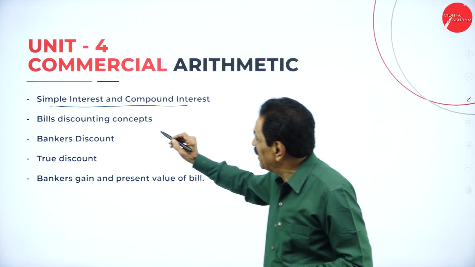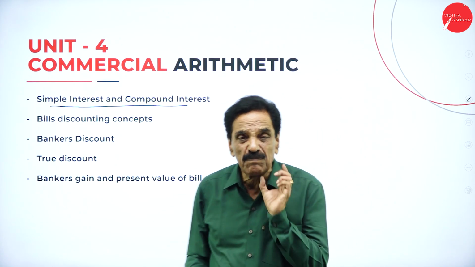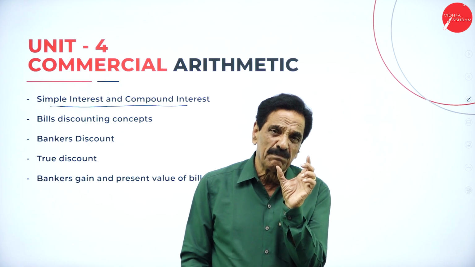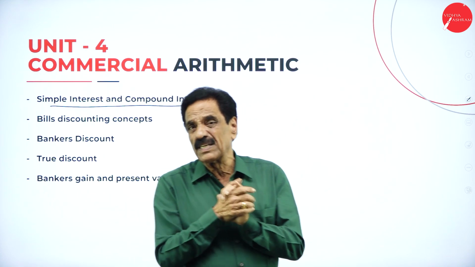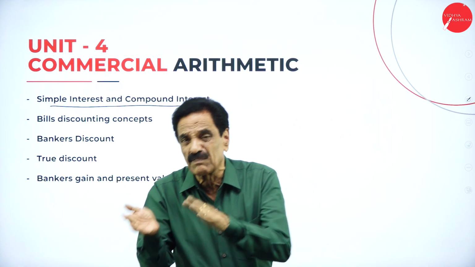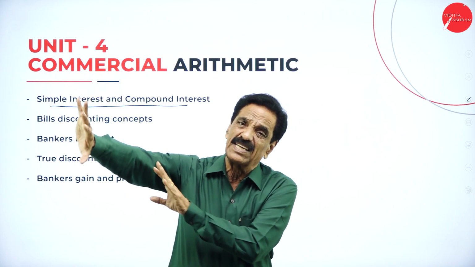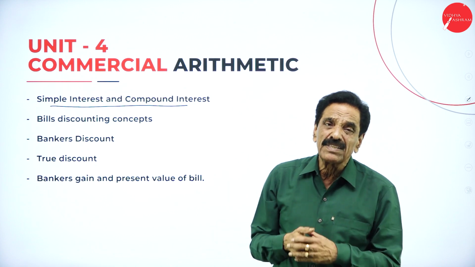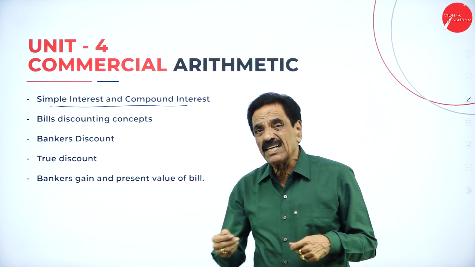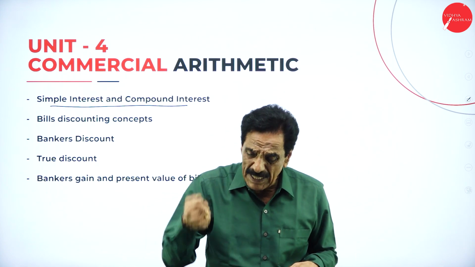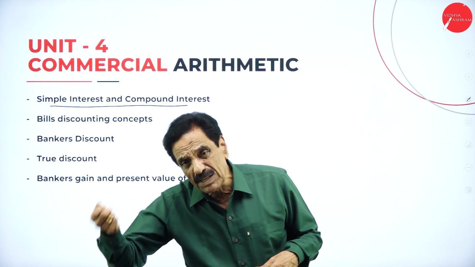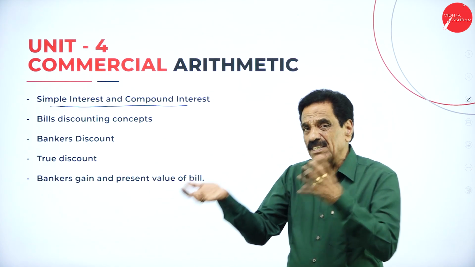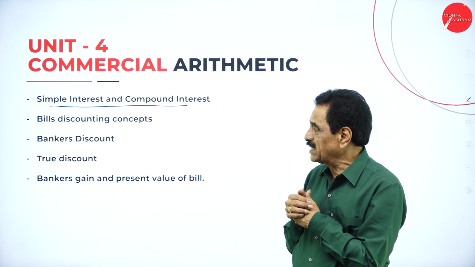Then regarding the bill discounting concept, this is most important. There are two parties in a bill discount. One is called the drawer, one is called the drawee. The drawer is the seller, and the drawee accepts the bill, which should mature on such a day. If the seller wants the money before the due date, he can present the bill to a banker. The banker will give a discount and hand over the money. On the due date, the banker will receive the money from the purchaser.